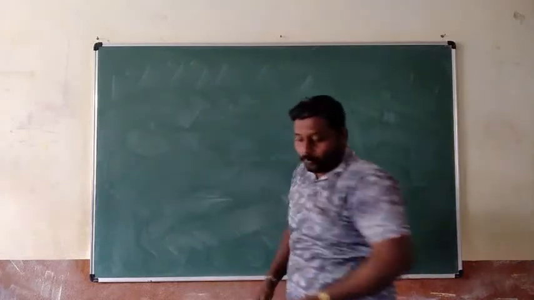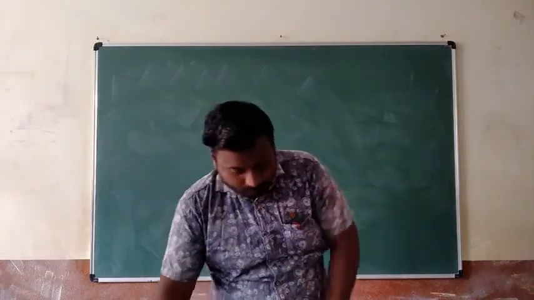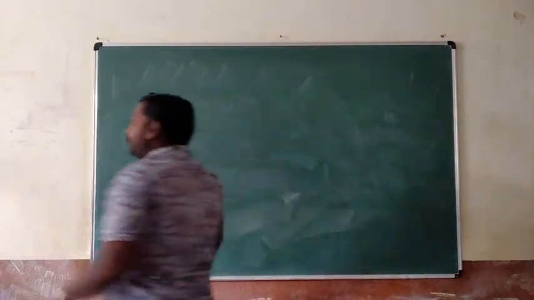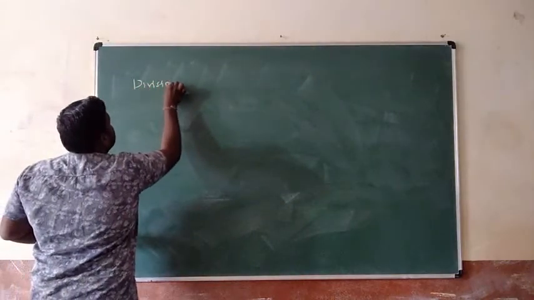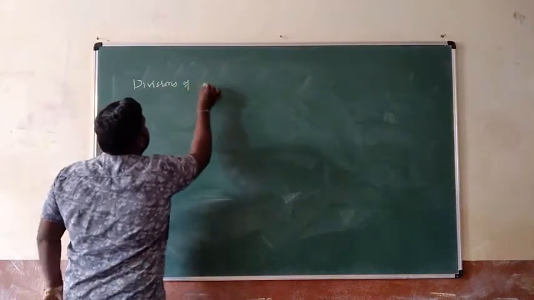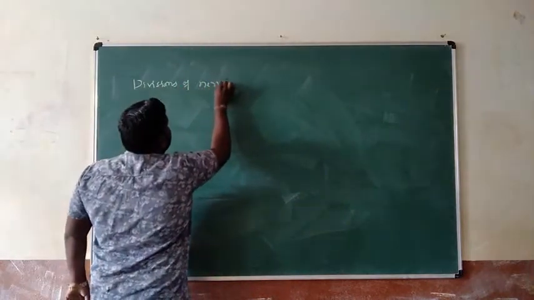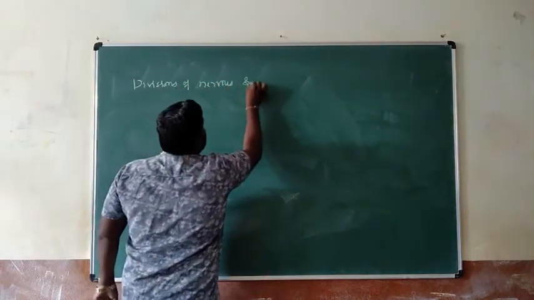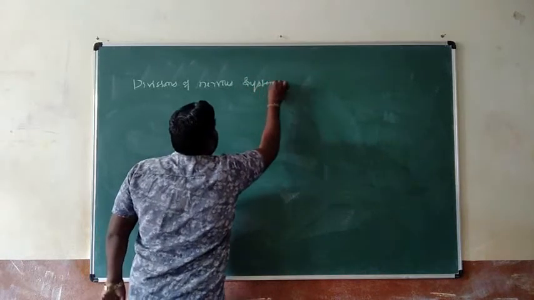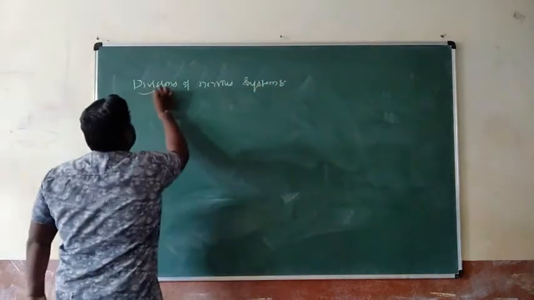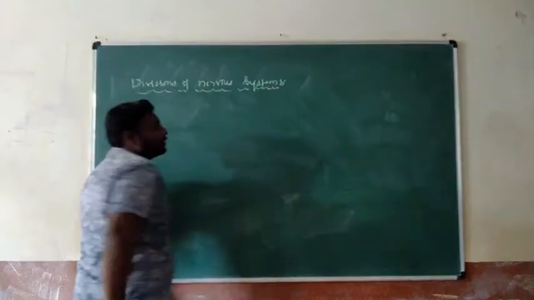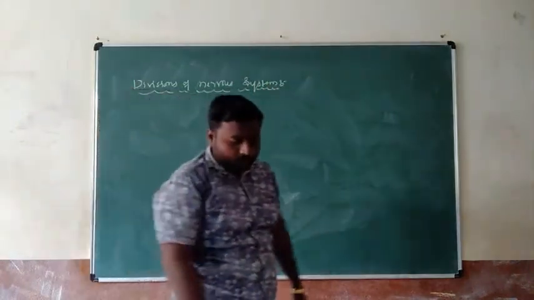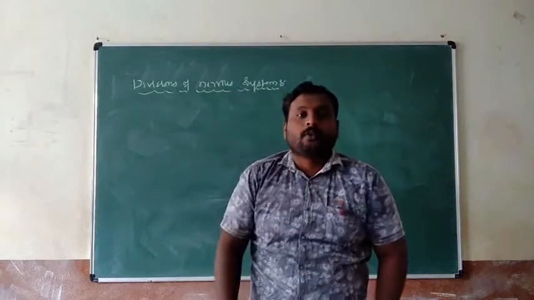Our next discussion point is divisions of nervous system. Yes, all of you already know there are totally two divisions.